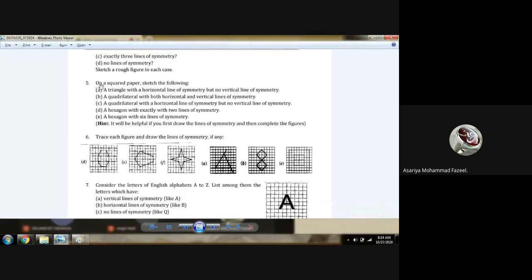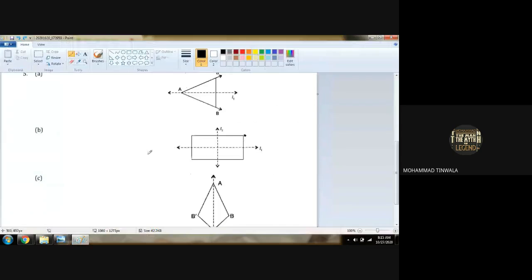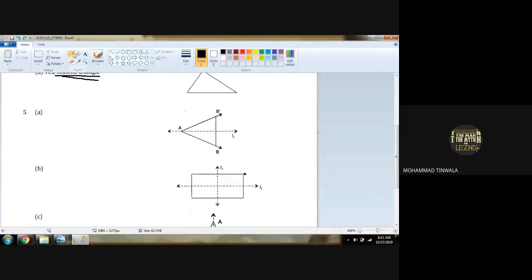On a square paper, sketch the following. એટલે draw કરવાનું છે. First question is, a triangle with a horizontal line of symmetry but no vertical line of symmetry.